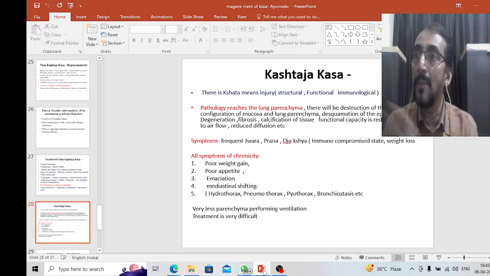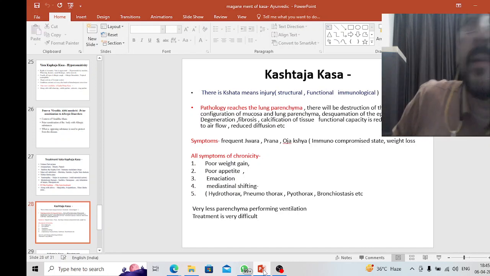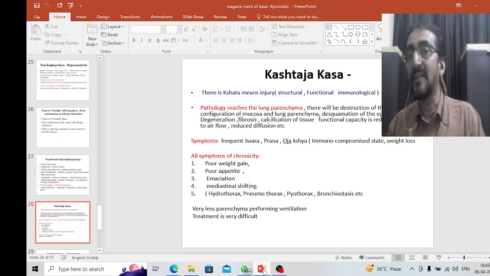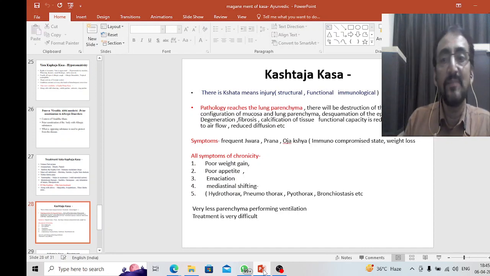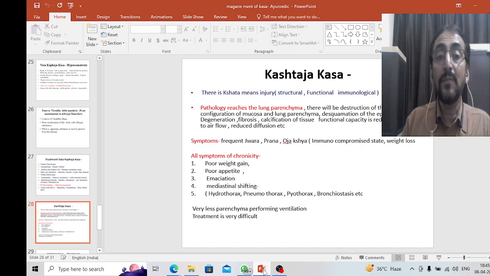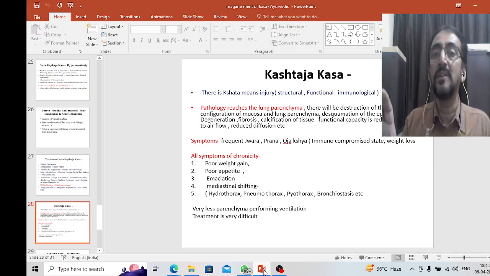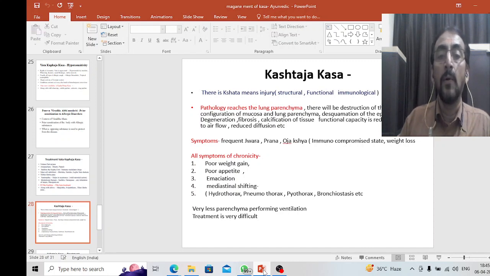See, this is how the immunity is coming down. There is prana and ojakshaya, that suggests that there is an immunocompromised state. The patient is also having loss of weight. See, these are the very clear-cut symptoms which are mentioned in kshataja kasa. Now, all these symptoms are seen in case of lung parenchymal disease. Lung parenchymal disease may be alveolar disease or interstitial lung disorders or infective lung disorders like tuberculosis, anything. Now all the symptoms of chronicity will be seen.